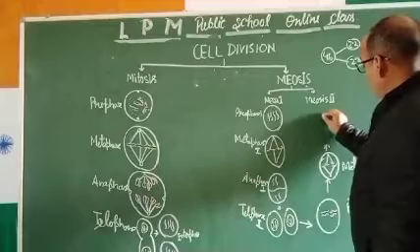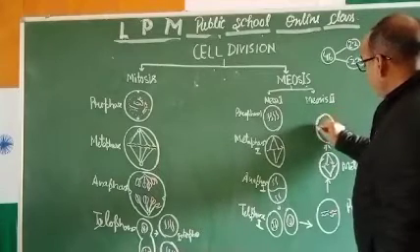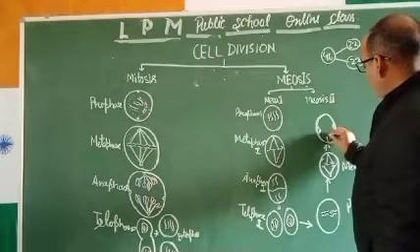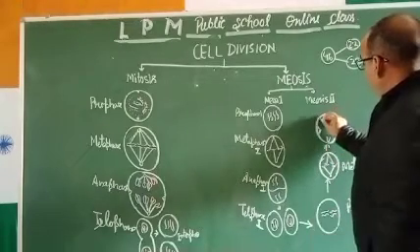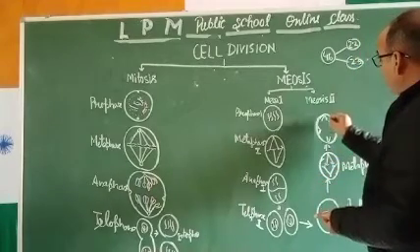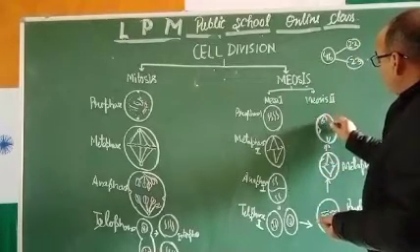Something like this, that equatorial division takes place, and at the poles they will be polarized like this, and they will be polarized something like this.